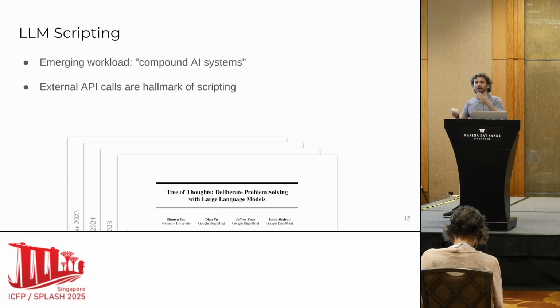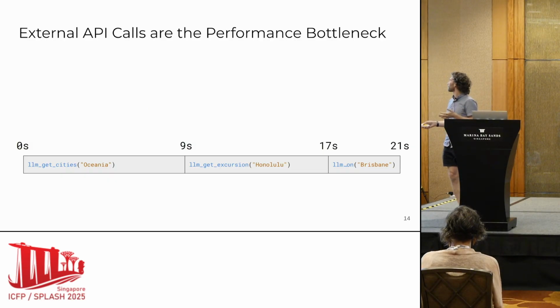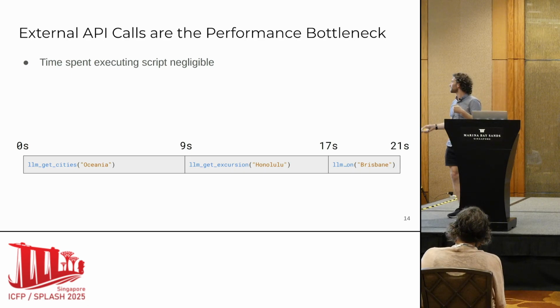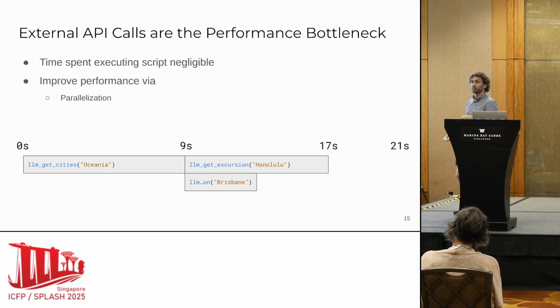But there's something special about LLMs, which is that they're excruciatingly slow. Something you noticed here is that the performance bottleneck of this script was the external calls. I spent basically no time executing the for loop for a couple iterations. Instead, I was waiting for these LLM calls to get back to me. If I wanted to improve the performance of something like this, how could I do it? Well, one way would be through parallelization. I had these two get excursion calls for Honolulu and Brisbane that were independent. Ideally, I do them in parallel, and that would reduce the running time of the program.